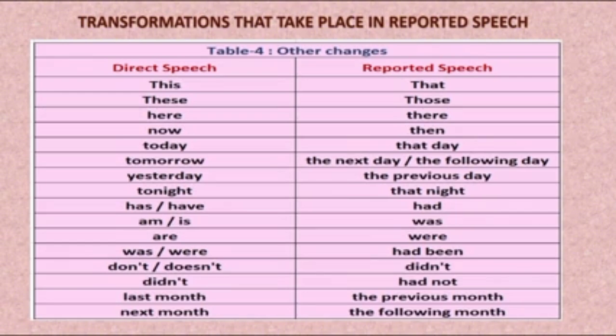Has or have changes into had. If you find am or is, it changes into was, or were. If you find was or were, change it into had been. Don't or doesn't changes into didn't, and didn't changes into had not. Last month changes into the previous month, and next month changes into the following month.